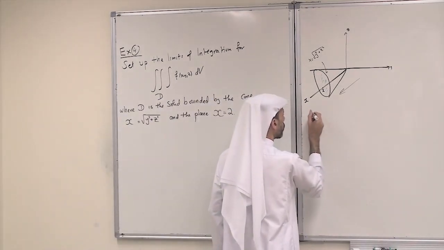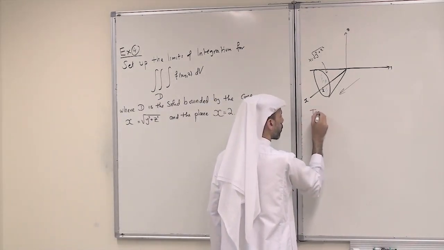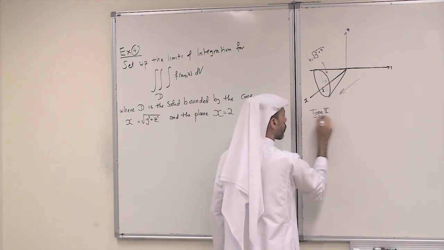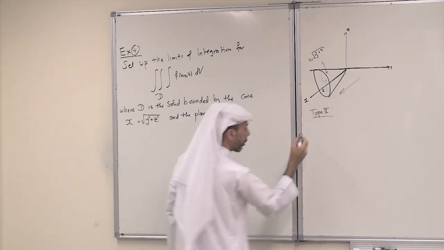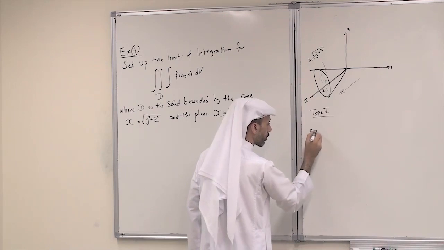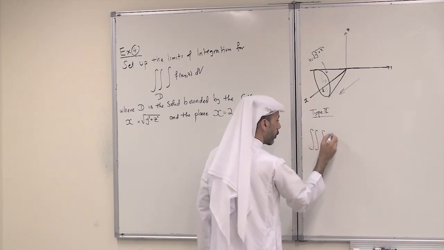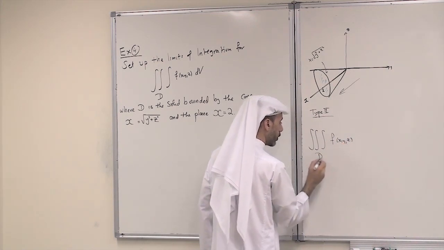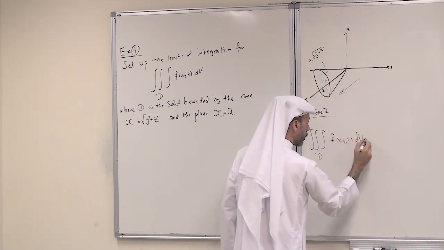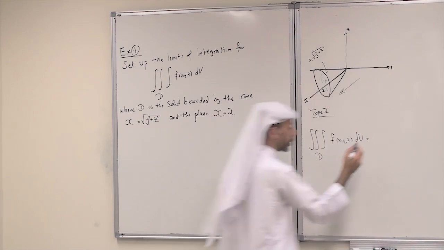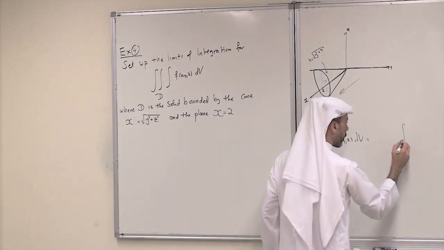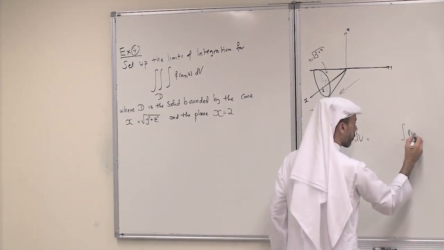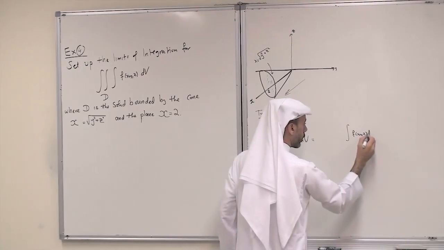So this is a type 2 solid. So now the triple integral of f(x, y, z) over D, I have to integrate first with respect to x. This is the integral of f(x, y, z) dx.